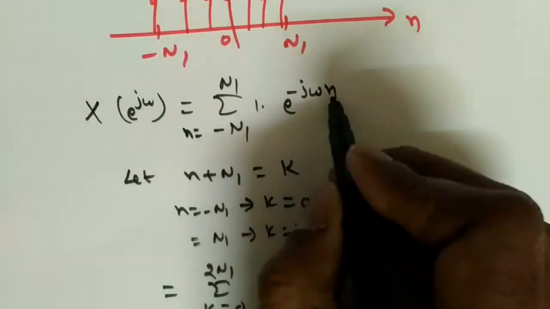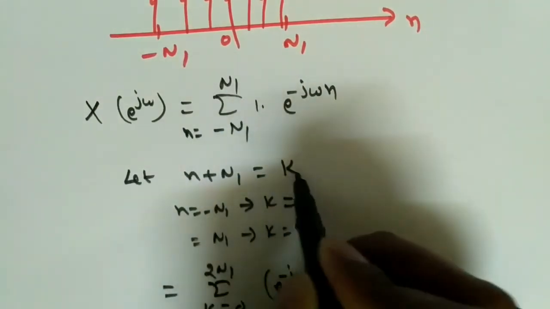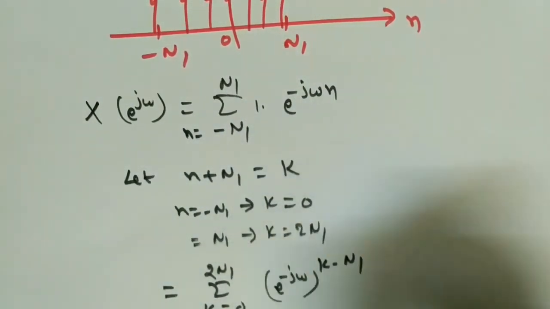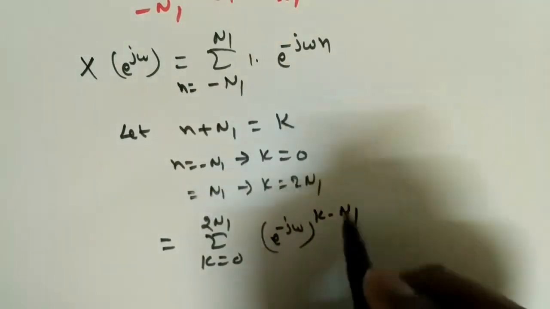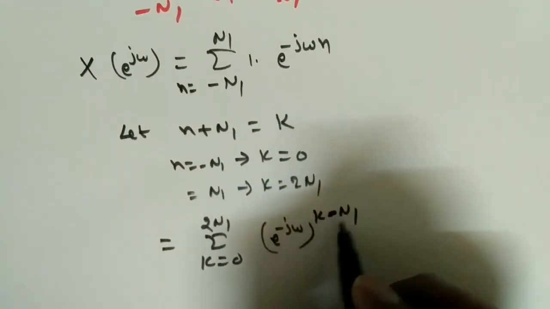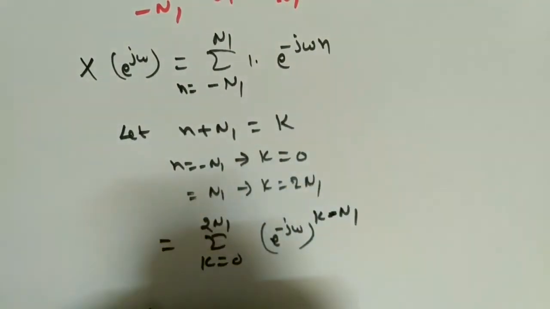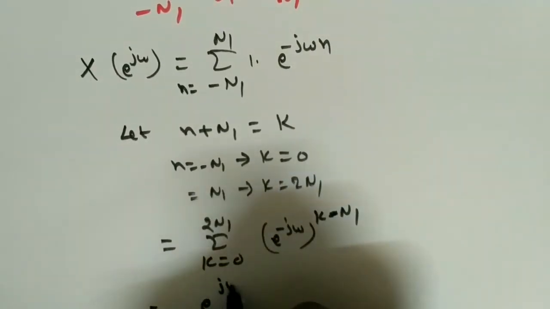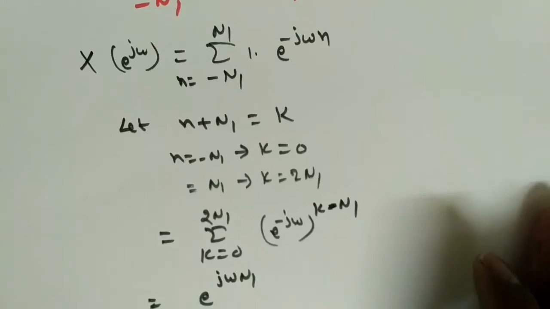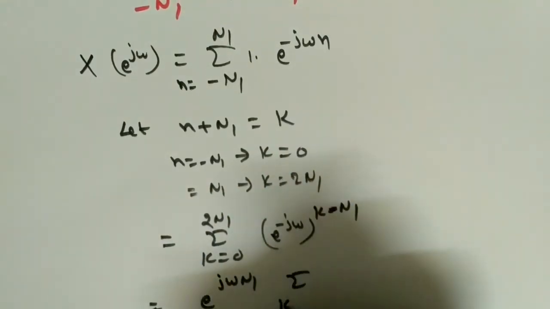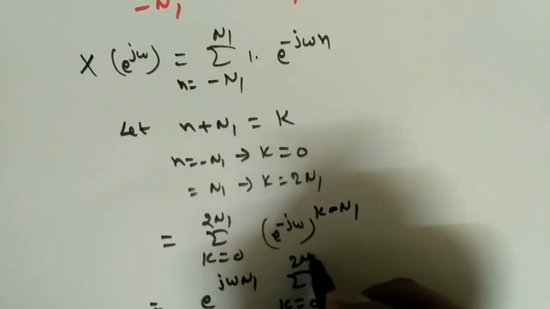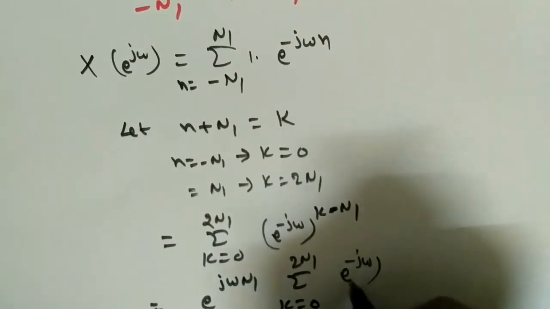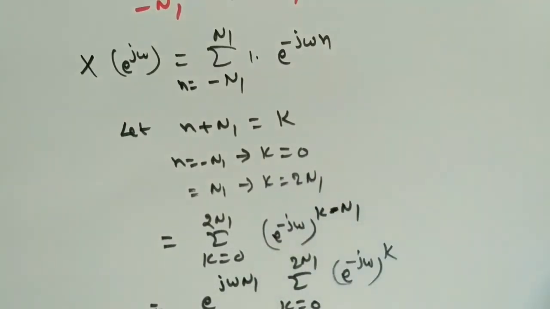In place of n, what will we get? k minus n1, right? So minus n1 is a constant, so e power minus j omega into minus n1, so e power j omega n1 will be outside, and this will be k is equal to 0 to 2 n1, e power minus j omega, power k.